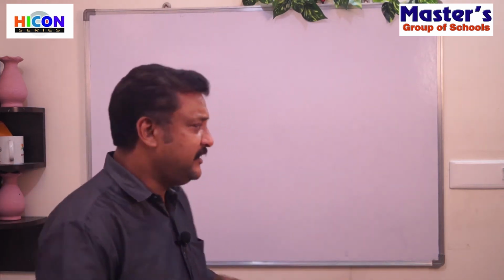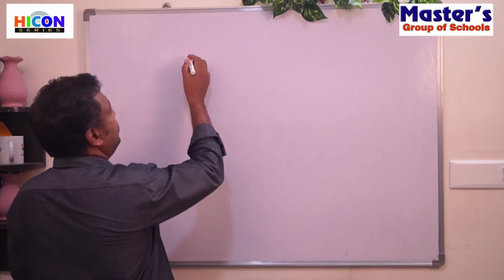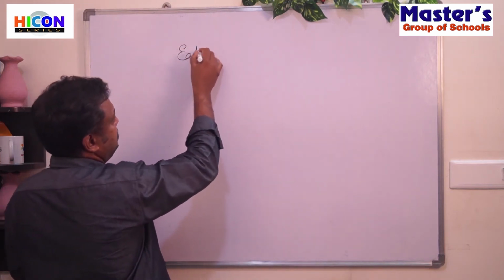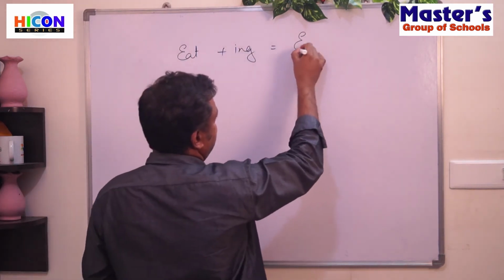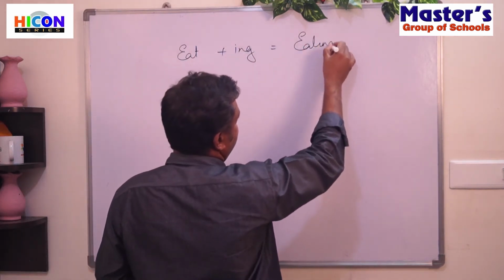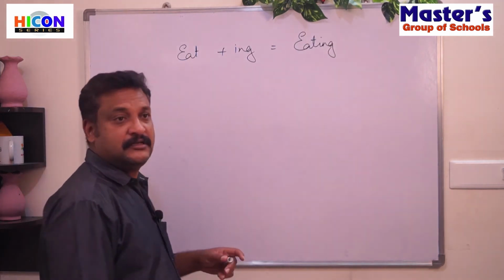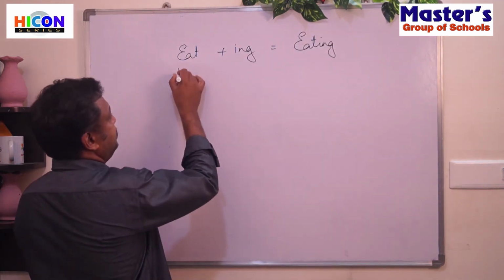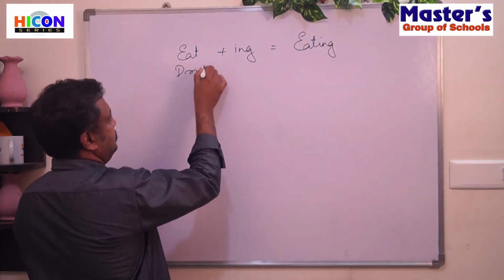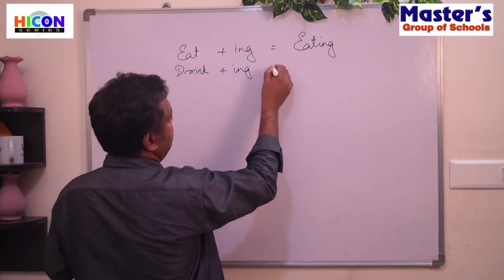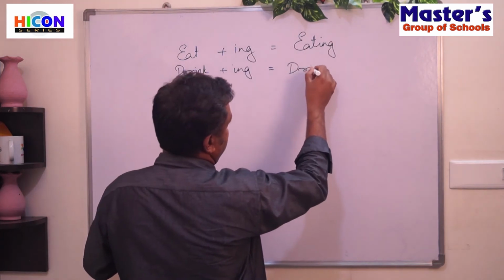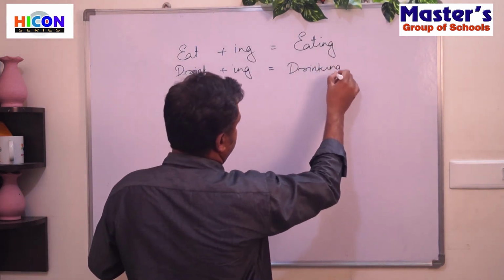So when we add ing, for example, eat was a verb, na? Eat. When we added ing to that, we got eating. Isn't it? Then there was drink. Drink plus ing, drinking.